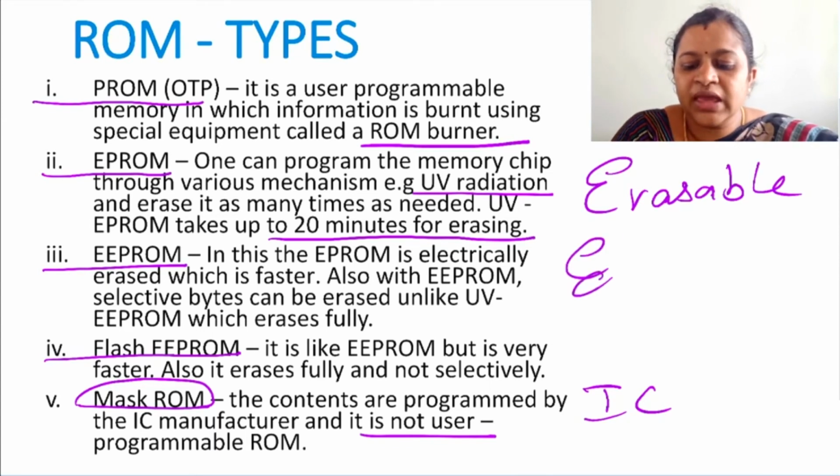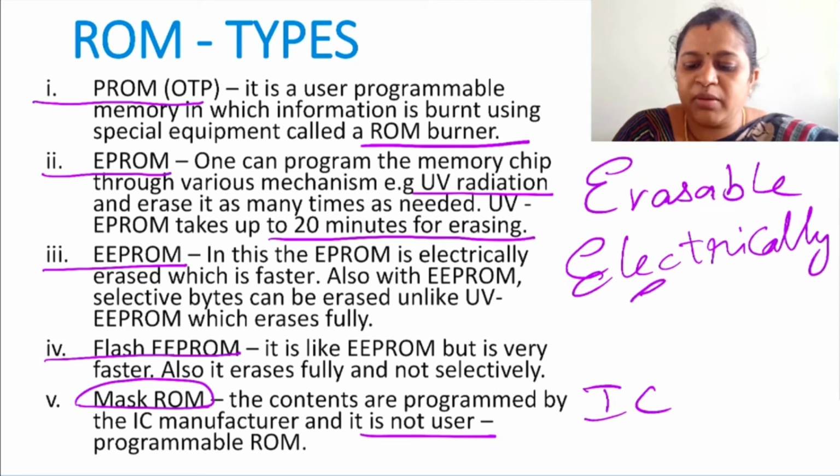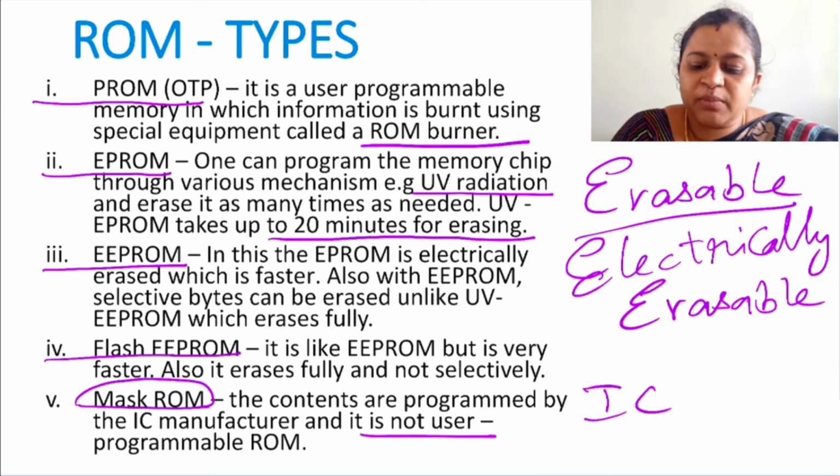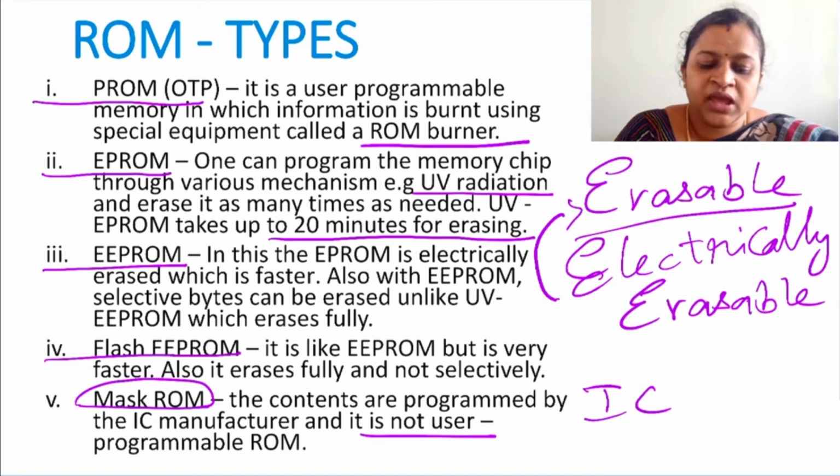EE stands for electrically erasable programmable read-only memory. Electrically erasable means this will be much faster than EPROM, because in EPROM you expose the ROM chips to UV radiation for erasure. Here it is erased electrically, so it will be much faster. Here you can selectively erase the data.